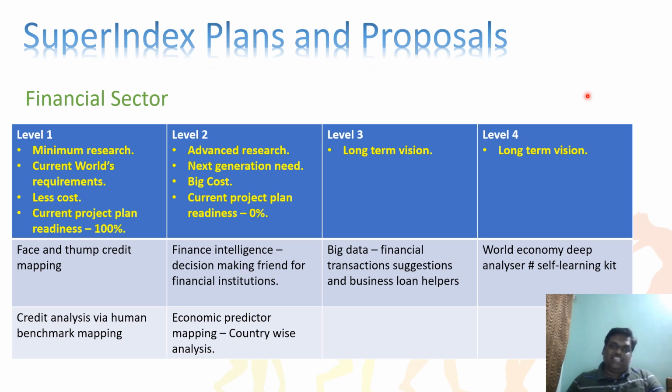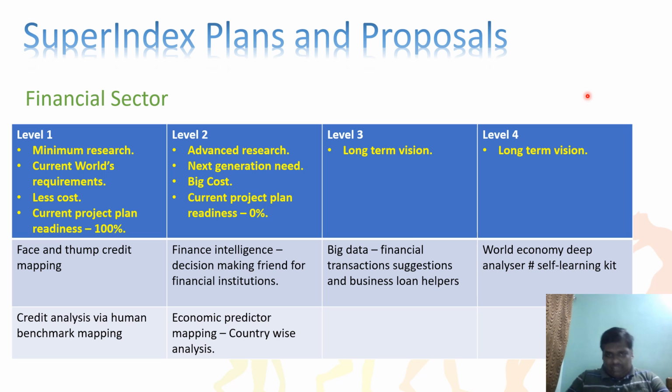What does that level mean? These are SuperIndex levels, I mean company planning levels. For example, level one means minimal research is required. The pattern ideas are already available. It is the current world's requirement, please note that. The current world needs it, and it is low cost. The operation itself takes very little cost, and the current project plan readiness is 100% ready. That is level one.